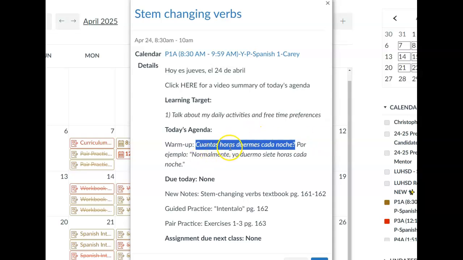How many hours do you sleep every night? Duermes is the verb dormir, the verb to sleep that you may recognize. And so respond in the yo form and then use the number, the amount of hours you sleep every night.